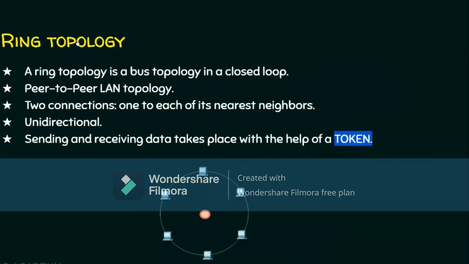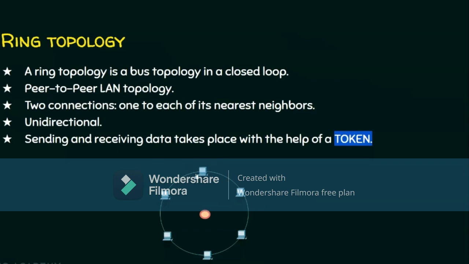Coming to the second topology, the ring topology. A ring topology is a bus topology, but in a closed loop. If you observe, this is a bus topology, but this is a closed loop. So here the nodes involved are peer-to-peer LAN topology nodes. It means there is no one superior in this network and there is no one inferior in this network. All nodes have equal rights, and that is why we call these nodes peer-to-peer nodes.